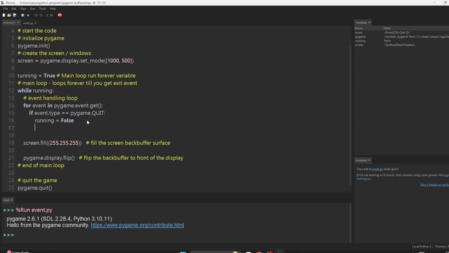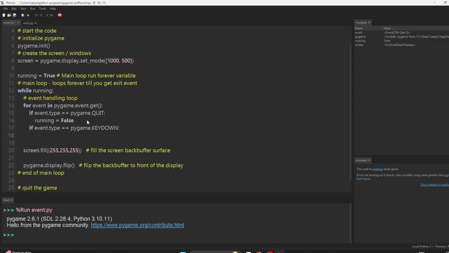Let's talk about something else. So what are the other events? So if event.type, no, so something called KEYDOWN. So we call it the key down event. pygame.KEYDOWN. Okay, if the event is key down, we're gonna print. For now, we're gonna do a simple thing which is called print.